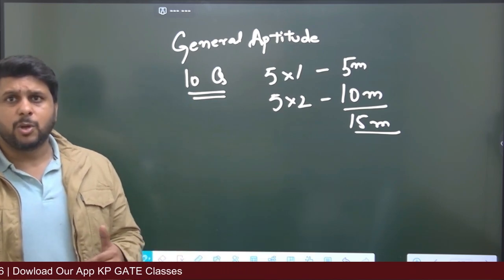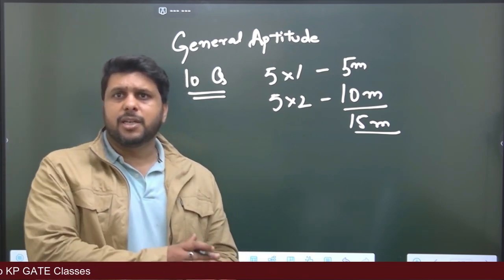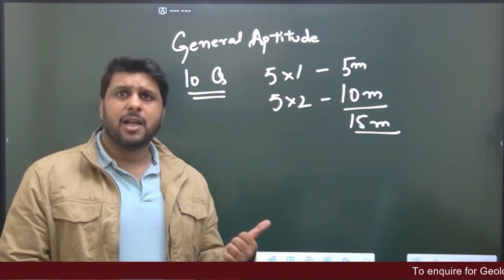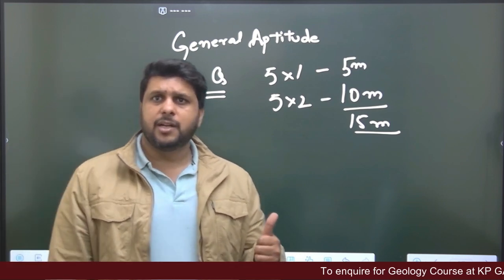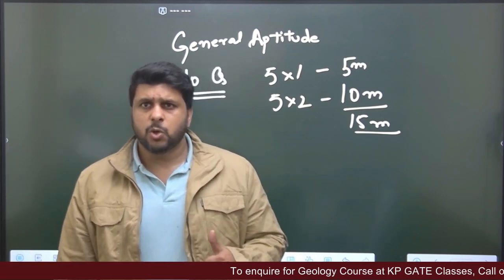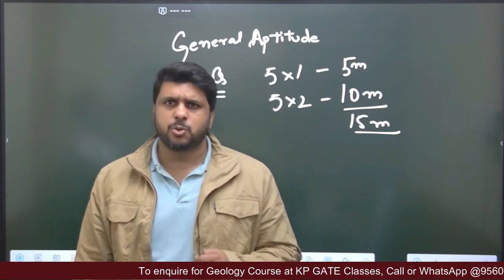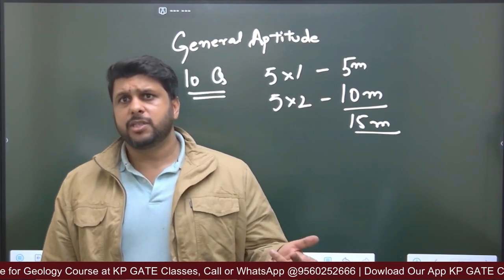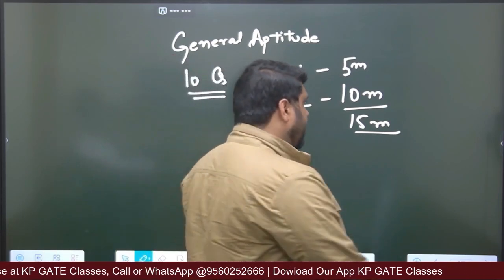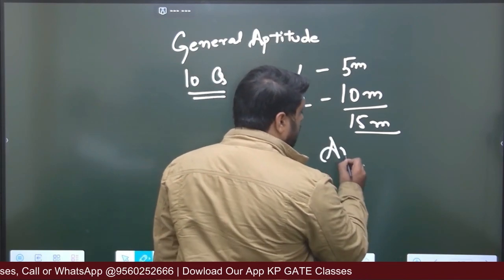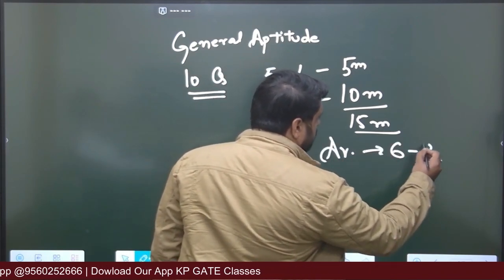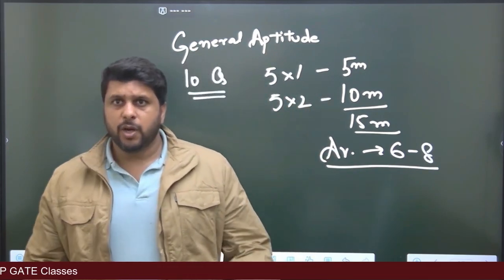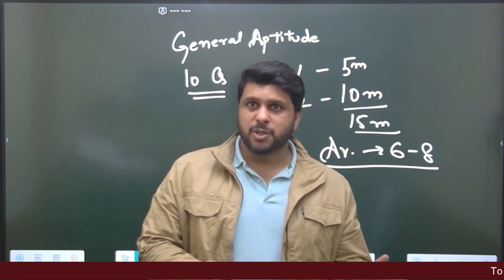If we talk about the difficulty level here, in last year's examination people were scoring on average 12 to 13 marks, but this year I think this was way more difficult in comparison. So on average it is going to be around 6 to 7 marks for everyone, but those who are good in aptitude are going to score more than 10, 12 also. On average students are going to score somewhere between 6 to 8 in general aptitude this year. If you are good in aptitude, you are going to make a difference in your total rank and total score also.